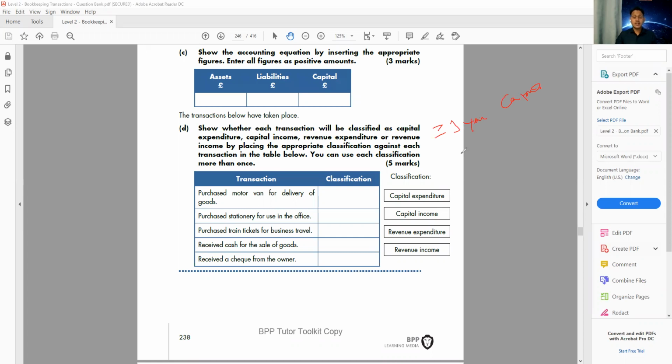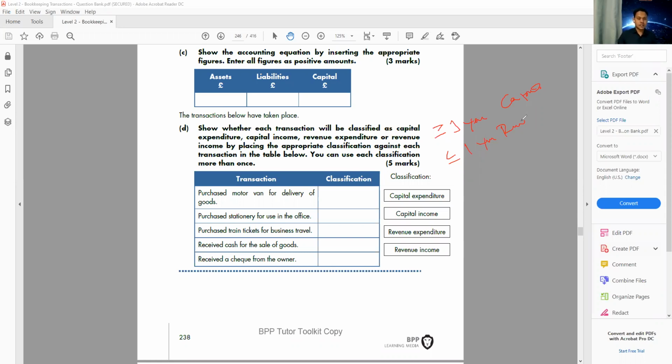If we buy an asset and expect to use it for less than 1 year, it's revenue. If we sell an asset that we can use for more than 1 year, it's capital income. If we buy an asset that we can use for more than 1 year, it's capital expenditure.